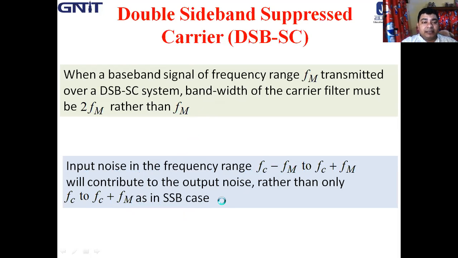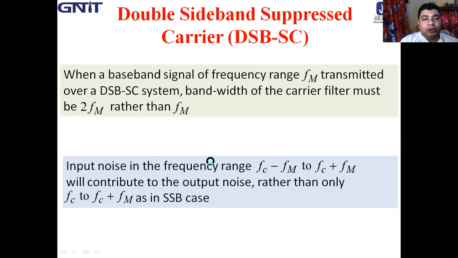In case of SSBSC, the bandwidth was fm Hz, but in DSBSC, as we know, here both USB and LSB are transmitted. So the bandwidth is twice fm.